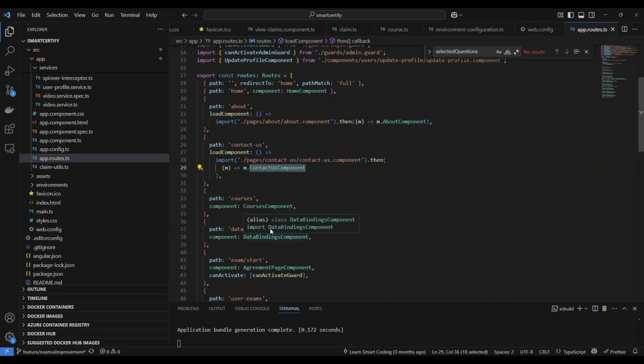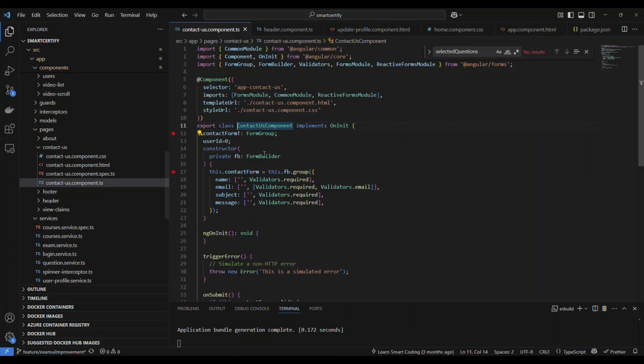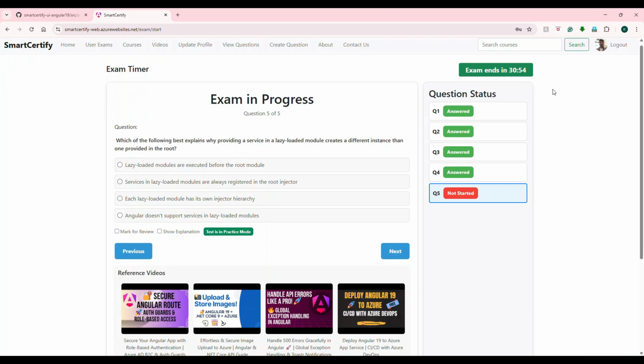So the question here is, let's say in this component there is a service configured here. What they're asking is, if you have some services in the lazy loading, what happens? Because the component is not initialized, what is the best that you can explain here? That is what the question is. So the question is around lazy loading, and you should first know what lazy loading is and how it works.